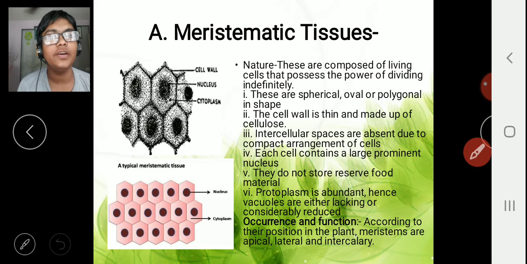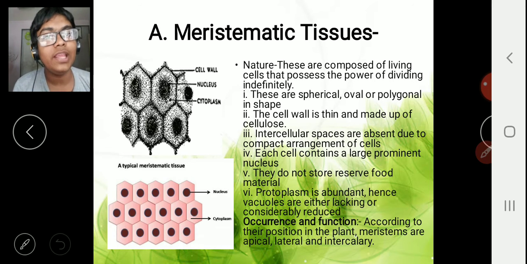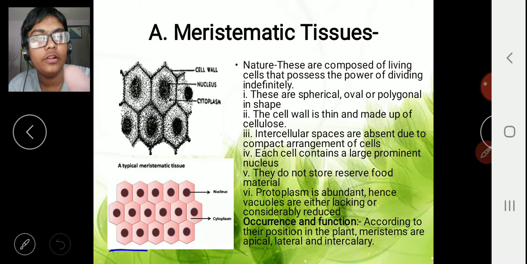So the first type is the meristematic tissue. Meristematic tissue by nature, as we all know, can divide indefinitely. So the dividing cells are meristematic tissue. Meristematic tissues are always spherical, oval or polygonal. We can see in the diagram, these are polygonal shaped meristematic tissues.